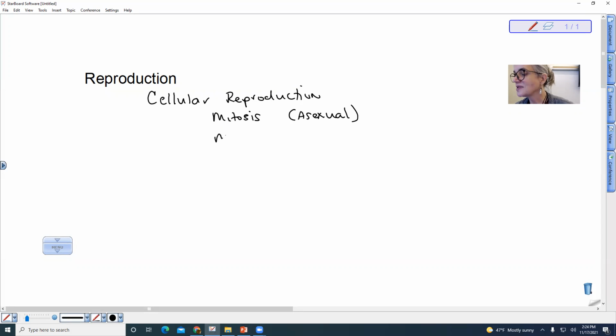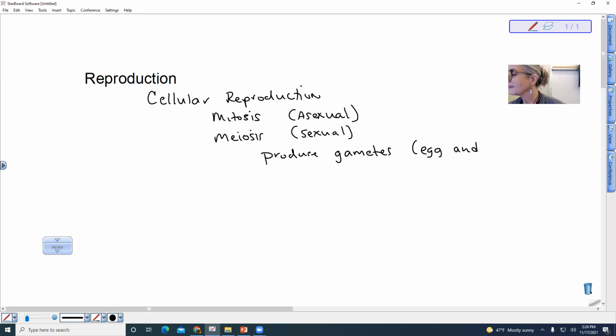We also have meiosis, which is the topic of this chapter, which is sexual. Meiosis is a special type of cell division where we have the production of gametes. So in meiosis, we produce gametes. The gametes are the egg and the sperm. And the gametes are produced within the gonads. So the gonads would be the ovaries and the testes.